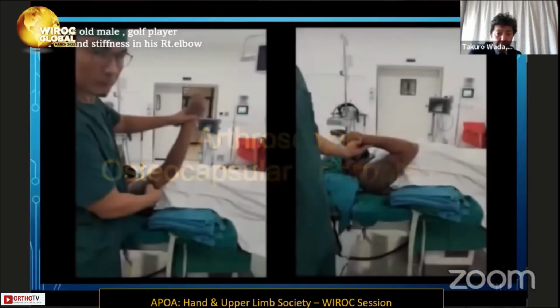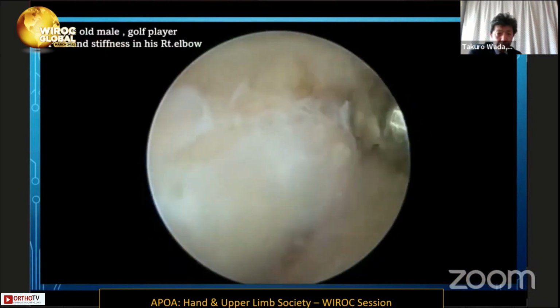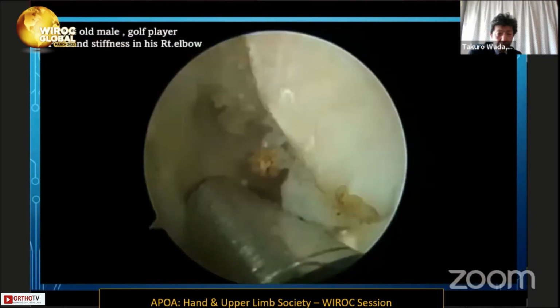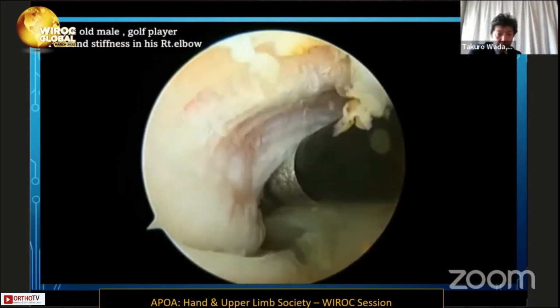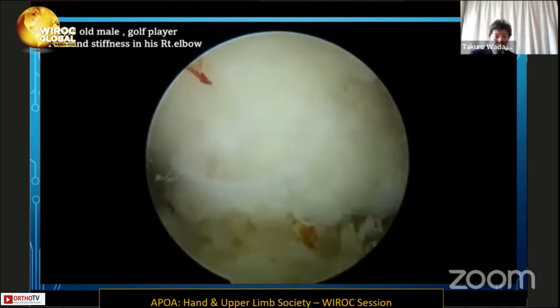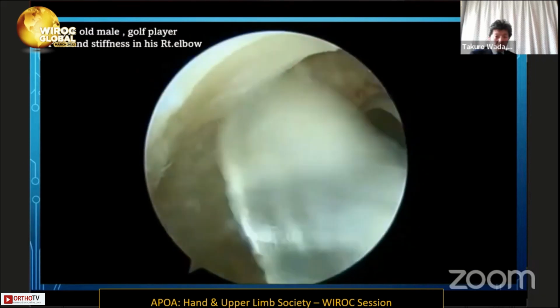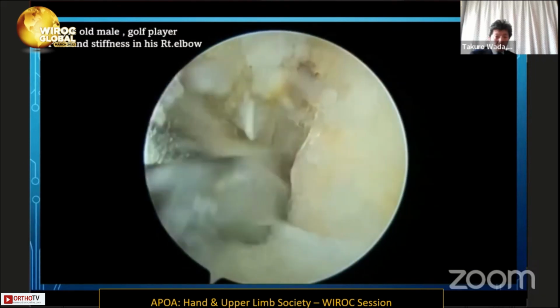Here is an example of a 35-year-old male golf player with pain and stiffness in the right elbow. He has a loss of extension. You can see that this video shows the step in, make a space, and bony work.